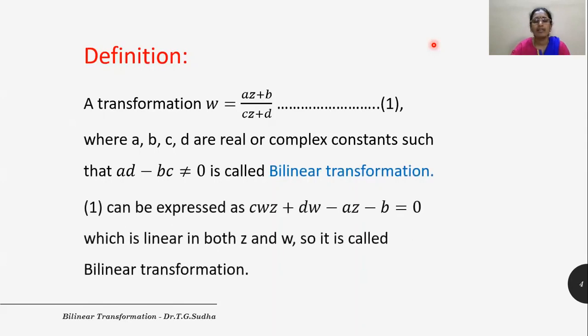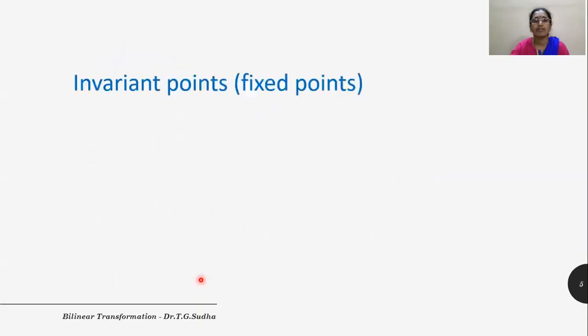Expression 1, that is W = (AZ + B)/(CZ + D), can be expressed as CZW + DW - AZ - B = 0. This is an equation in both Z and W. Both are linear here, so it is called a bilinear transformation.